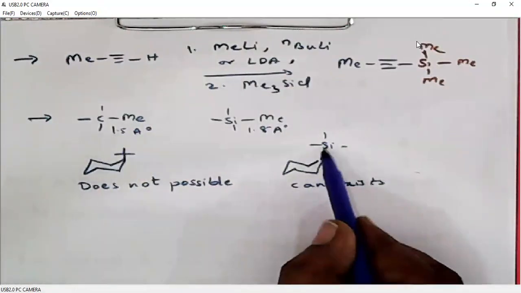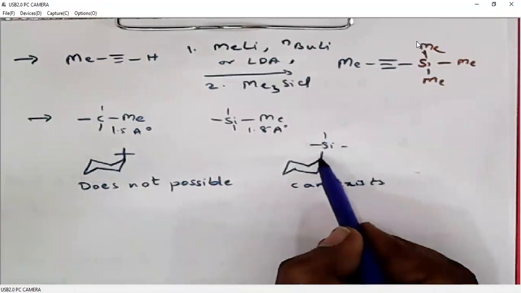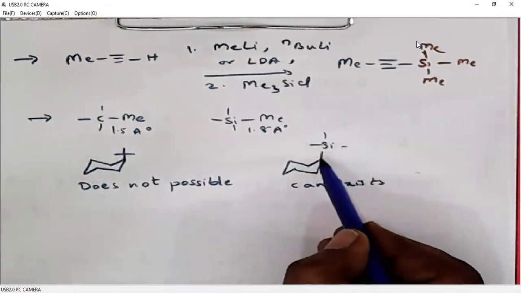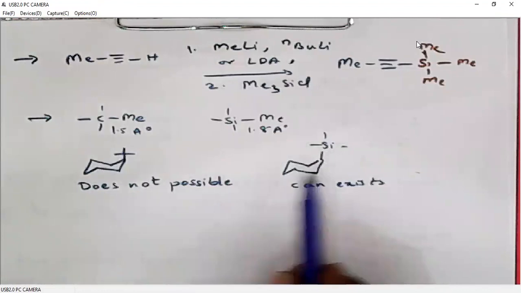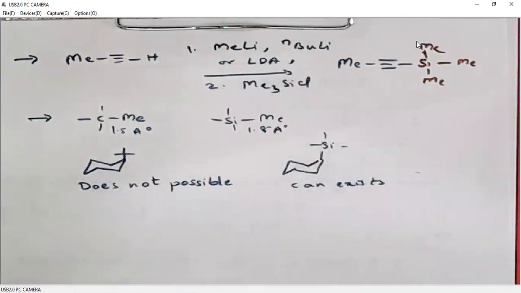Because of the increased bond length, the silicon group is now far away from the carbon. So in this case, it may not get that steric crowding. That is why it is not as bulky as the tertiary butyl group is. Right, we can play with this information during organic functional group transformations.